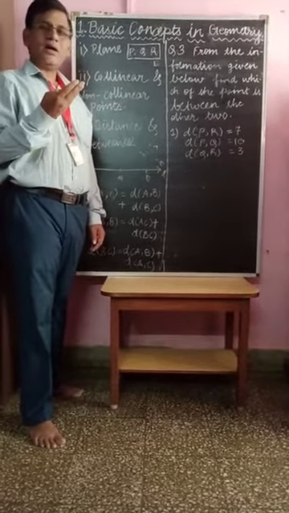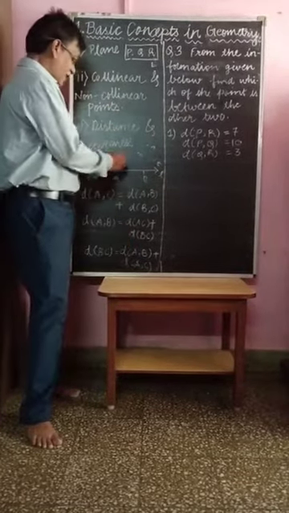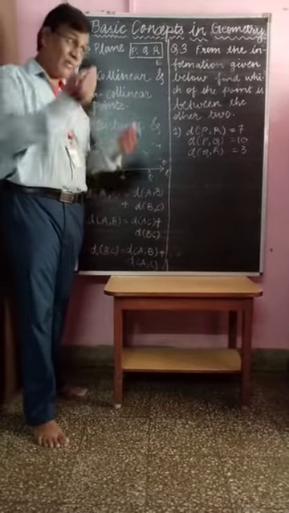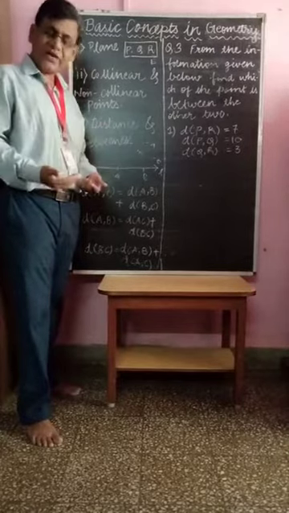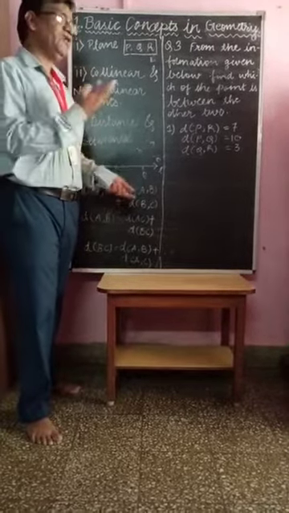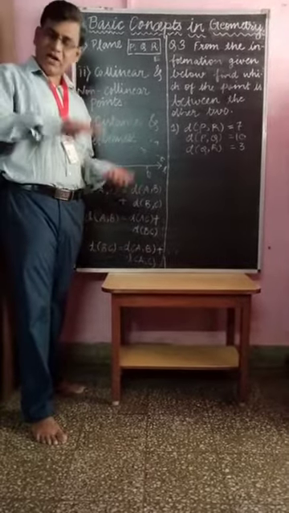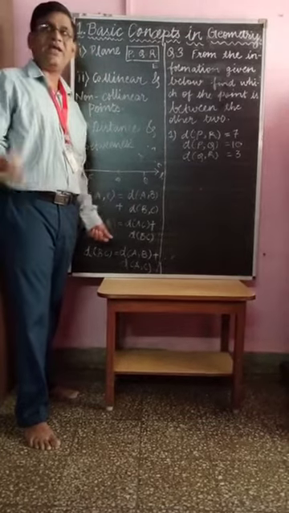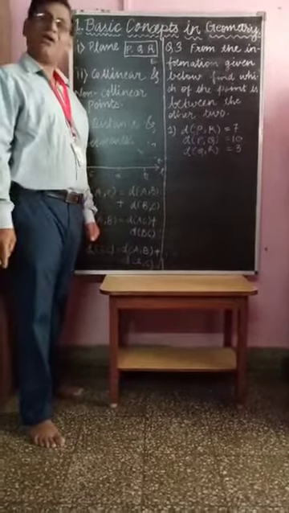Now if you get any one of these 3 conditions, then you can say that these 3 points are collinear. If the points are collinear, you get these 3 conditions. And if any one of these 3 conditions holds, you can say that these points are collinear. So if collinearity is to be checked, you can take these 3 formulas, and if any one of the formulas is satisfied, then you can say that these points are collinear.